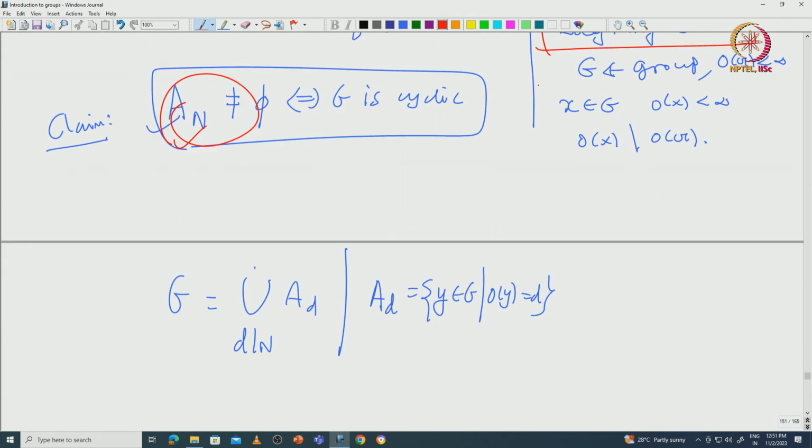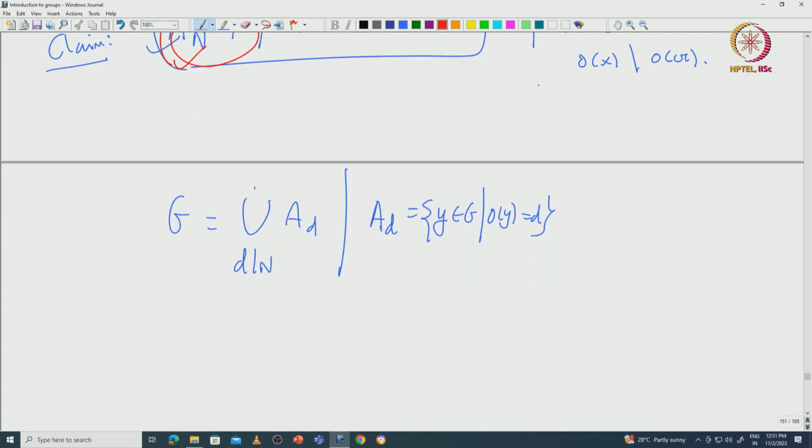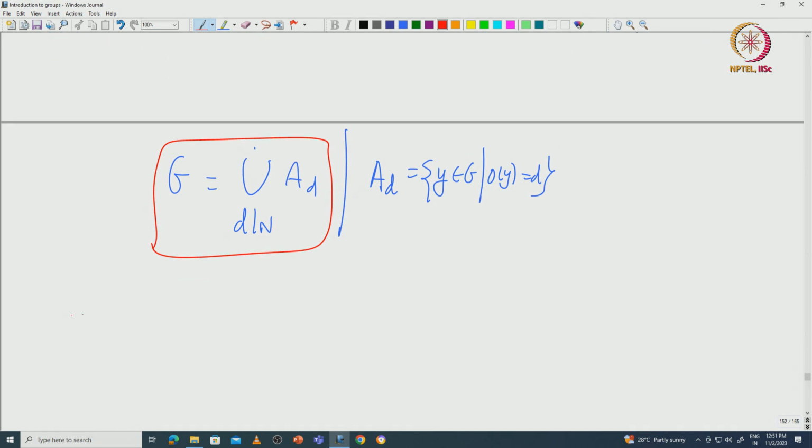Okay. So, this is something we will prove later, but now from this it is clear that if you have some element in G such that the order of that element is d, then d must divide n. So, this equality makes sense, because we want to restrict d only to the divisors of capital N.